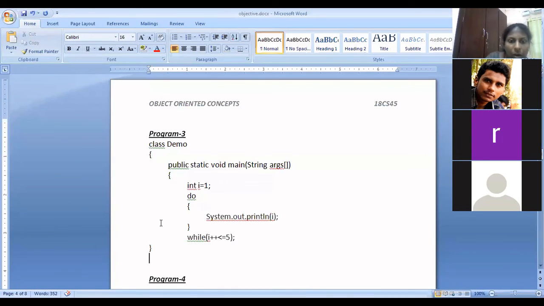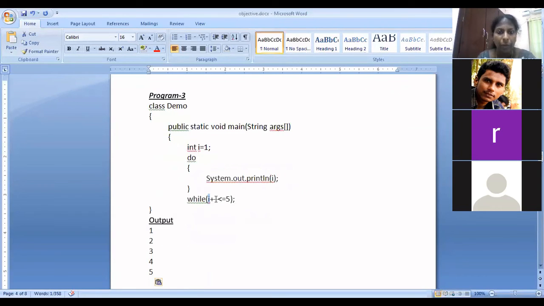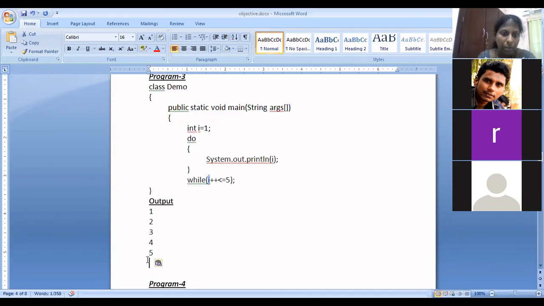So when i is 1, what is our output? 1 we will print. Then after checking the condition, it will become 2. It will go here because previously 1 was less than or equal to 5, that itself is true. But when it comes here, i becomes 2. So 3, 4, 5. 5 less than or equal to 5 is true. Then it will become 6 and print 6. In the next iteration only 6 less than or equal to 5 becomes false. So the output of this program is 1 to 6.